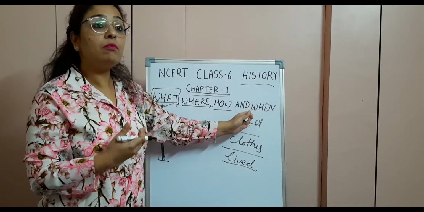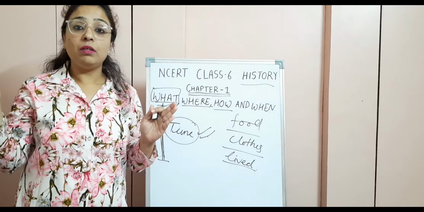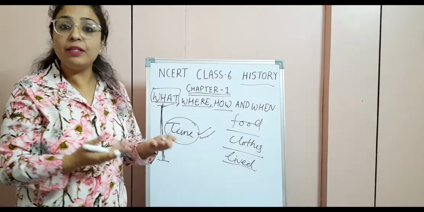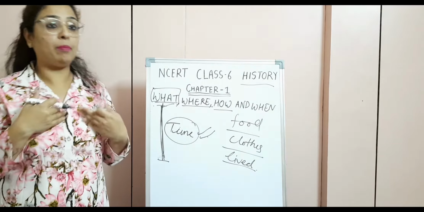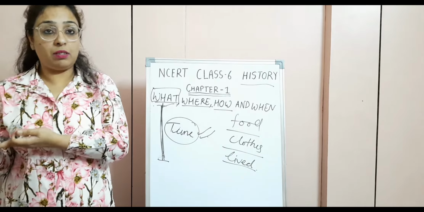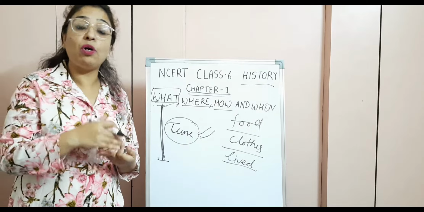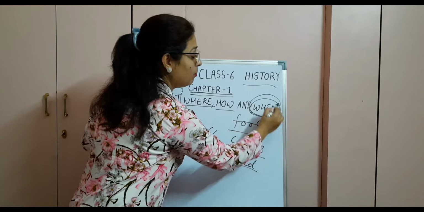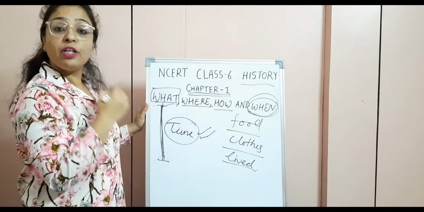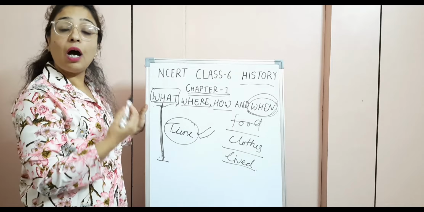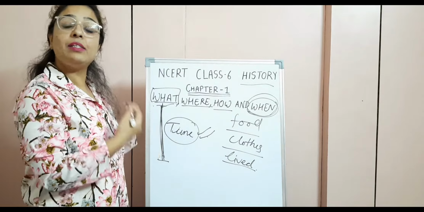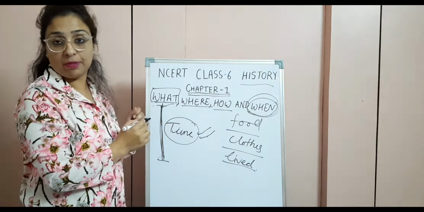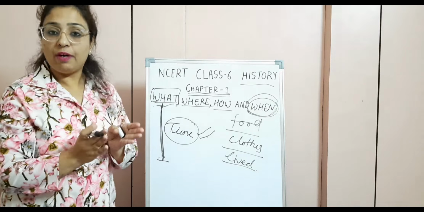And when? What was the date? Like today, as I tell you, we can easily see the calendar and tell the date. This is the date and my birthday is on this date, this month. I was born in this year. But how about these past dates? What kind of calendar did they have? How did they used to calculate all these dates? So all these questions we are going to cover in this chapter, one by one.